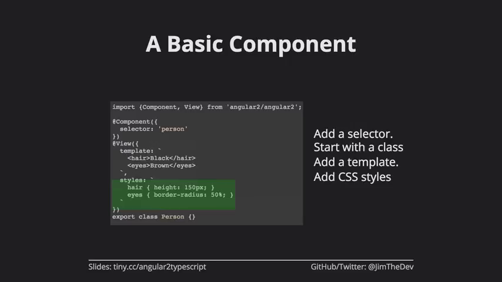And then we want to style it a bit. So in this case, we're going to say they have 150 pixels of hair, which I don't know what that is, but it's some hair. And then their eyes are round. So border-radius 50% gives you round eyes. There you go. We've got some styles. So hard to see where this is going yet, but this is our first component. We have a component here. We could go and use this elsewhere. And like we saw before, all we would need to do is use a person tag in another component.